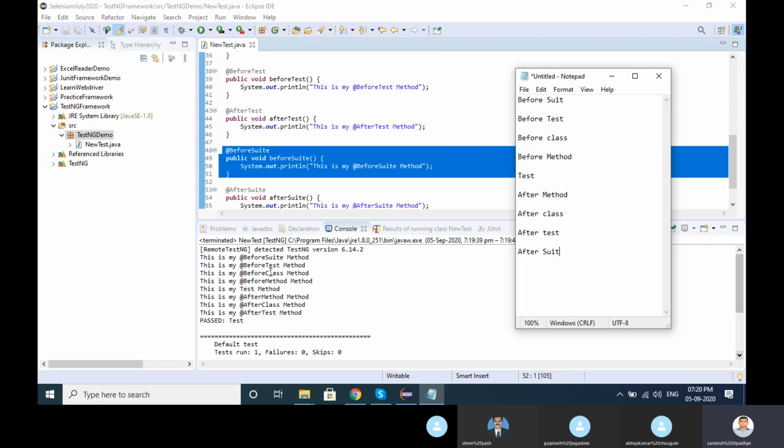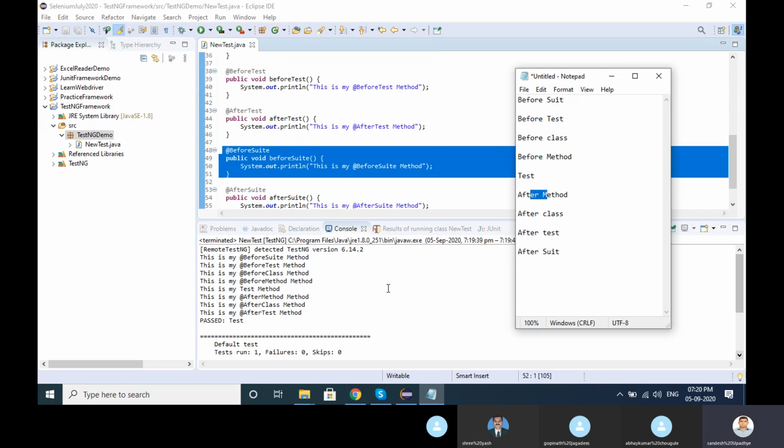The execution is before suite first, then before test second, then before class third, before method fourth, test, then after method, after class, after test, and finally the pass result is coming here, right?